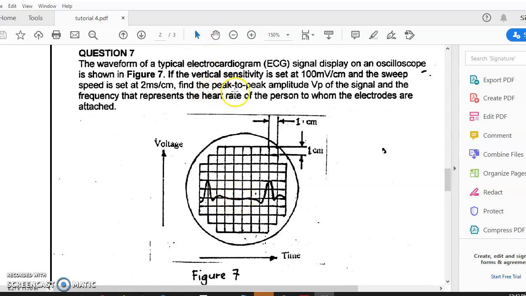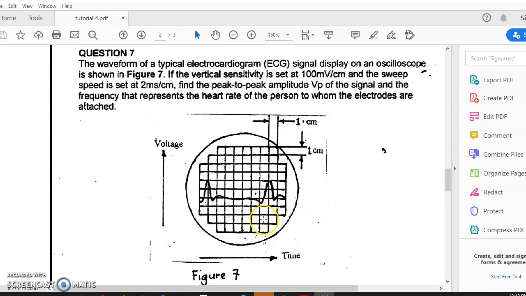The question is to find the peak-to-peak amplitude, VPP, not VP. VP is peak amplitude only. Okay, and the frequency represents the heart rate. So the question is to find the peak-to-peak, meaning from peak to peak, and the frequency.